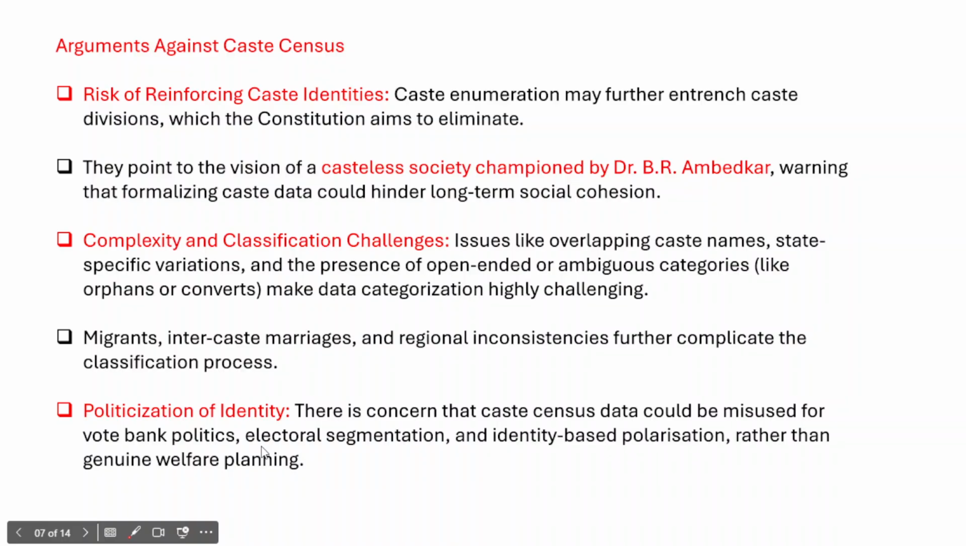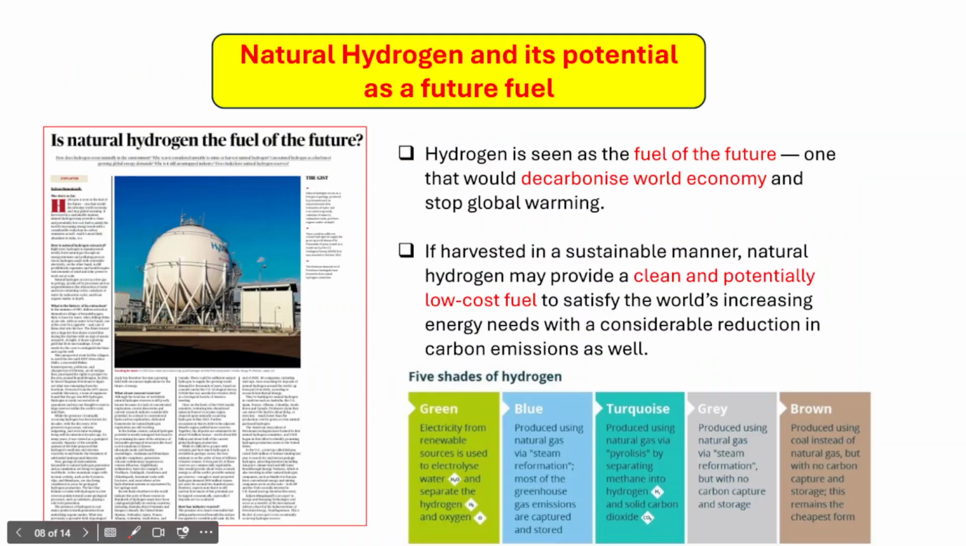It will do so in a number of ways. It will try to appease the majority community by neglecting, and it will also consequently lead to the neglect of the minority groups as well. Therefore it will result in vote bank politics, and it will also result in electoral segmentation and identity-based polarization rather than genuine welfare planning of the populations, right? So these are the major arguments against the caste census, and there might be a question on this caste census. Therefore this is also a very, very important topic.